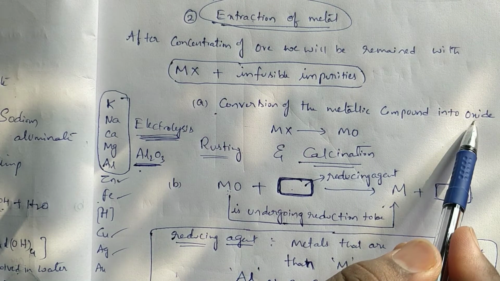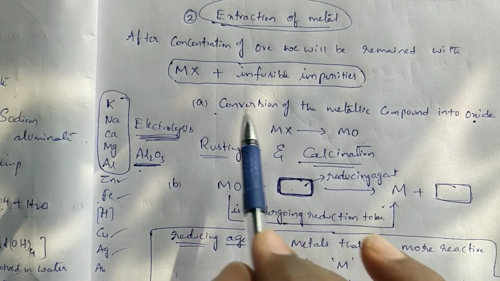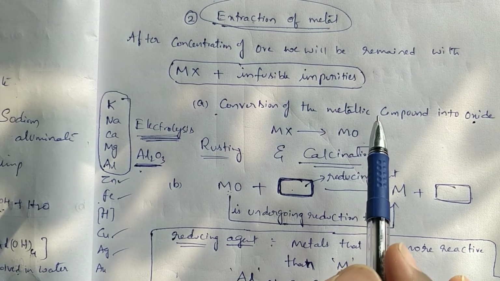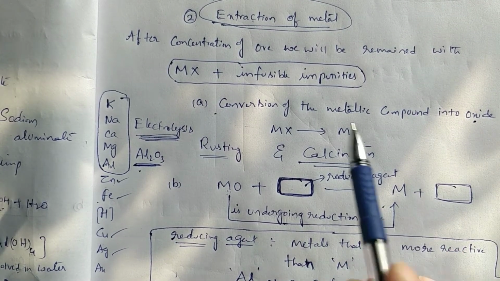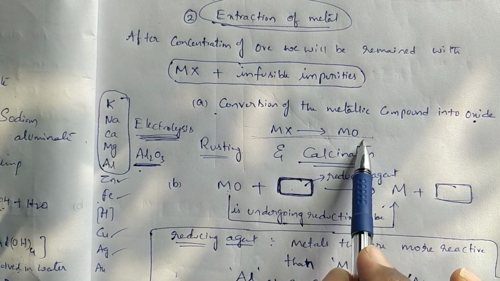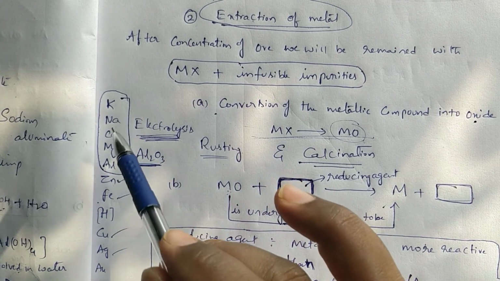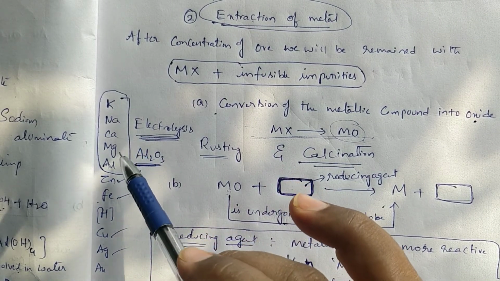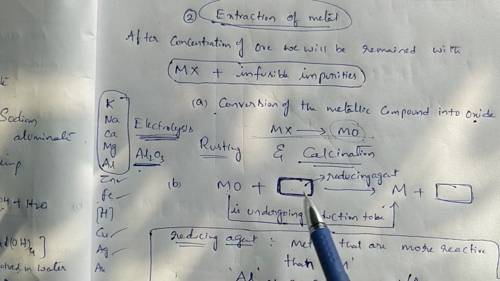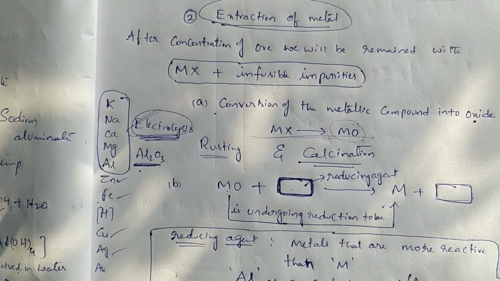compound into oxide. After the completion of this step, conversion of metallic compound into oxide, if that oxide belongs to highly reactive metals like potassium, sodium, calcium, magnesium, aluminum, we will use the electrolysis process to separate metal from metal oxide.